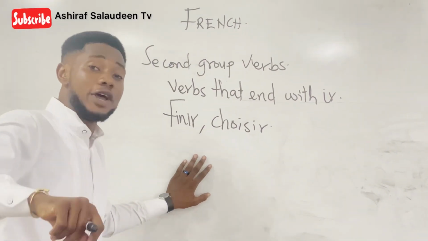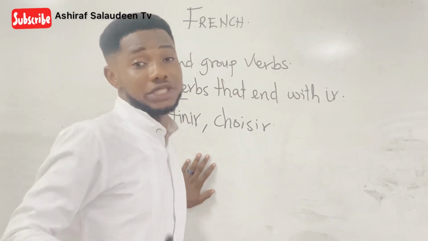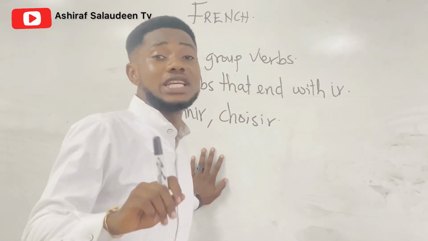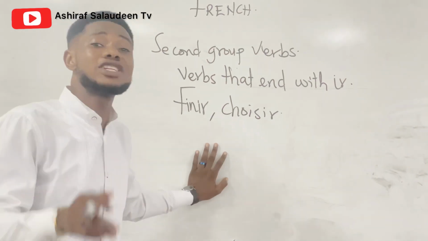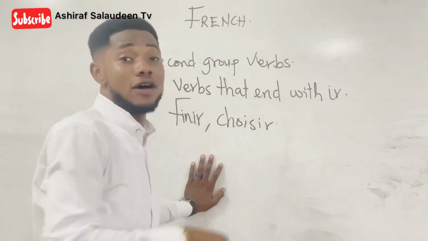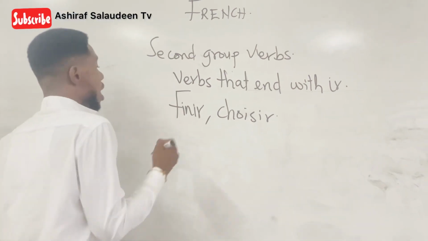In the first group verbs, we said there was an exception. The exceptional verb is aller, which ends with er. The exceptional verb in the ir group is avoir.